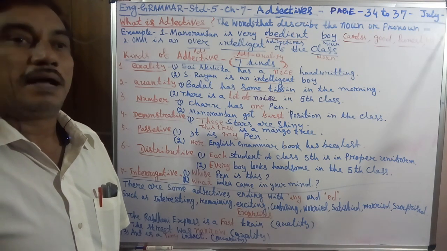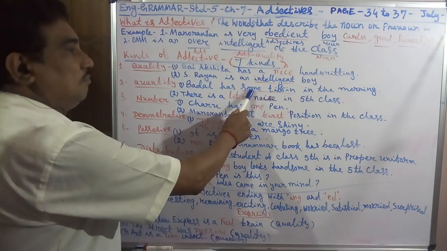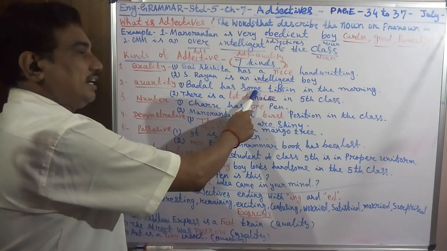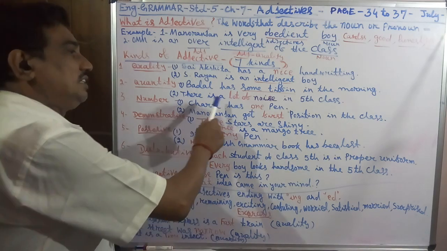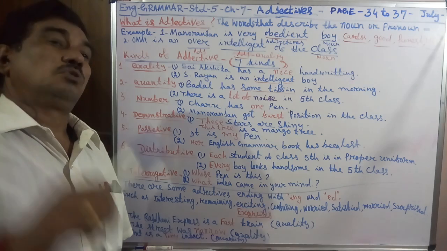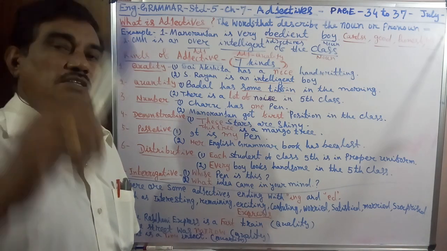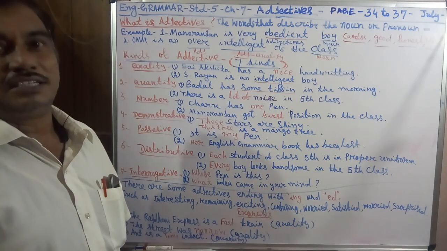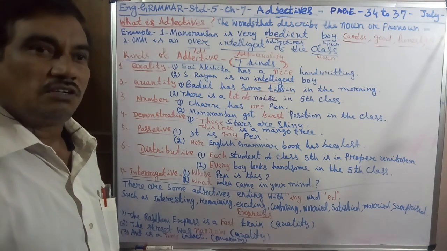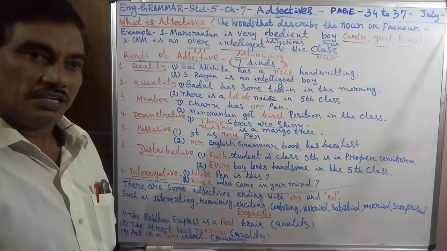Then quantity. Badal has some tiffin in the morning. Tiffin is the noun, and some is the adjective. There is a lot of noise. A lot of means a great deal of noise, so it is a quantity. Less quantity, more quantity, enough quantity. So these are quantity: a lot of, some, any.